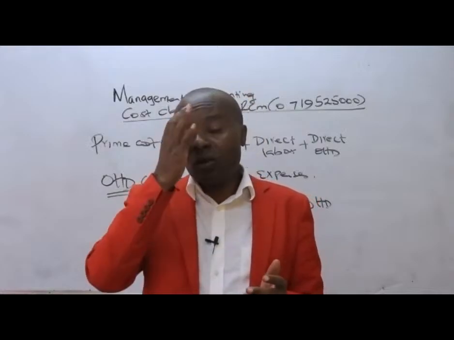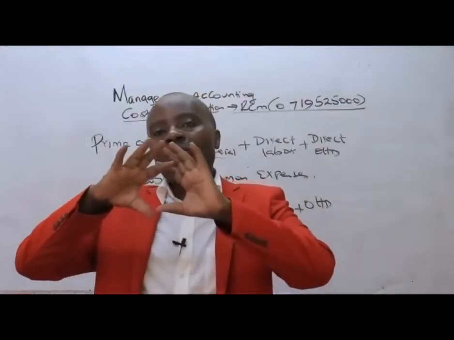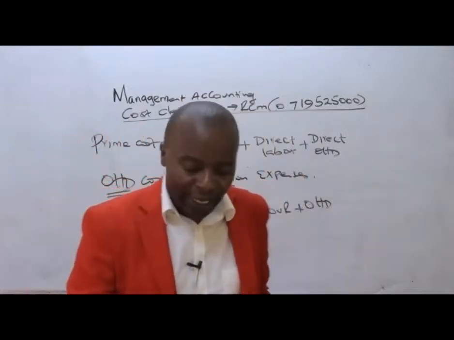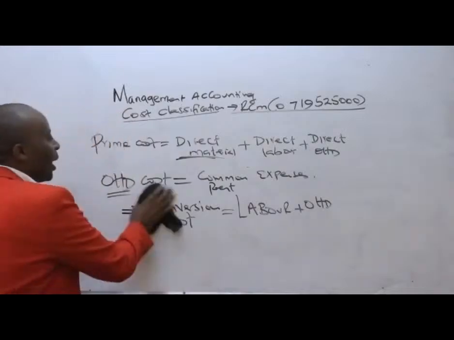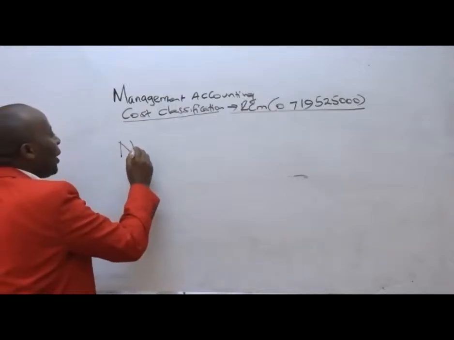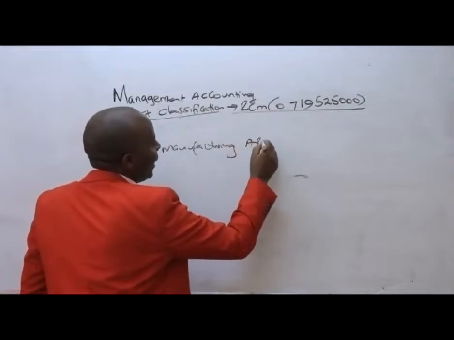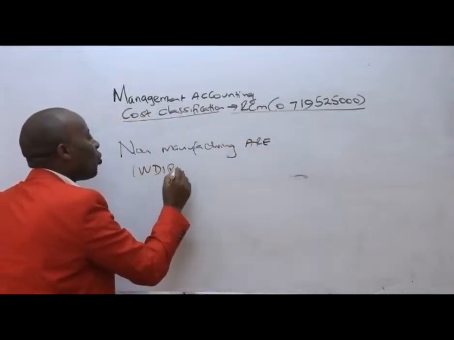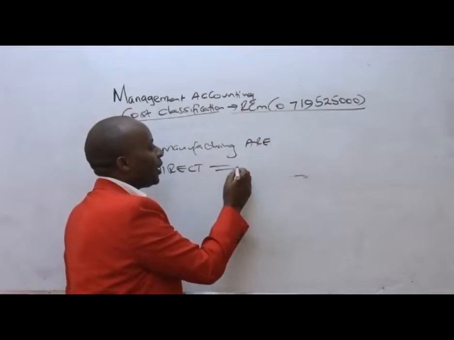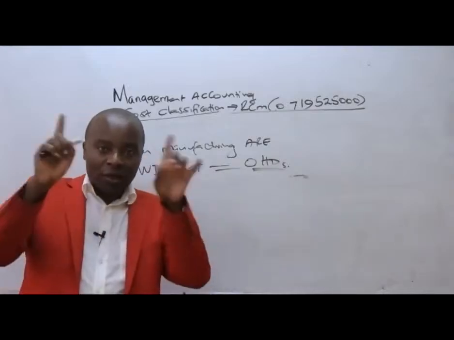Manufacturing costs. Ladies and gentlemen, outside the manufacturing cost, we shall be having now what we call the non-manufacturing costs, which are basically indirect. Non-manufacturing costs are indirect. Indirect, why? They are not directly attributable to production. And in most cases, these non-manufacturing costs are the ones we call overheads. They're the common expenses.